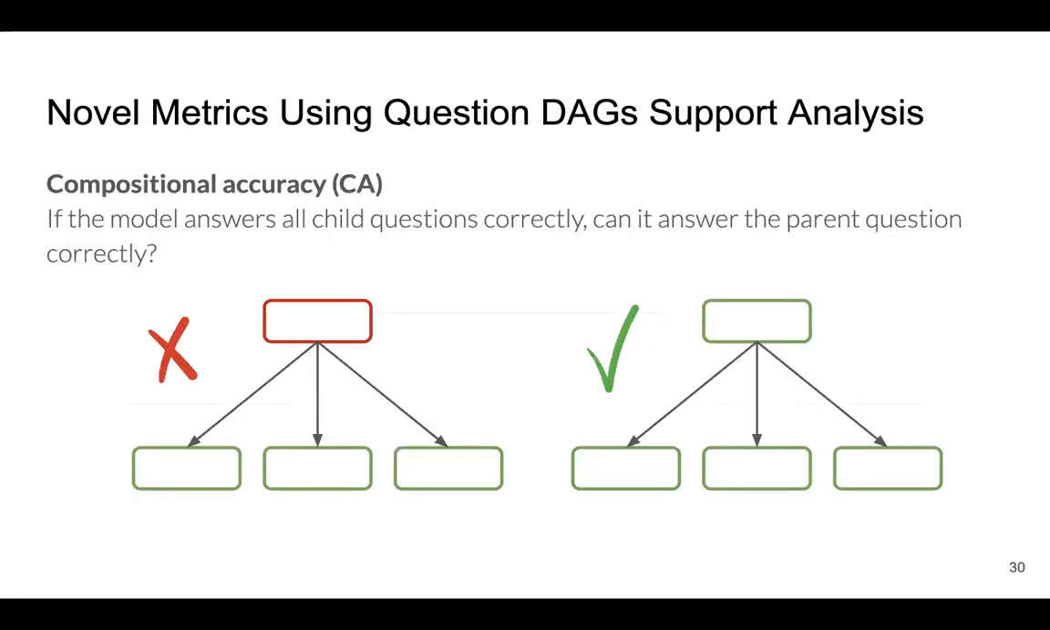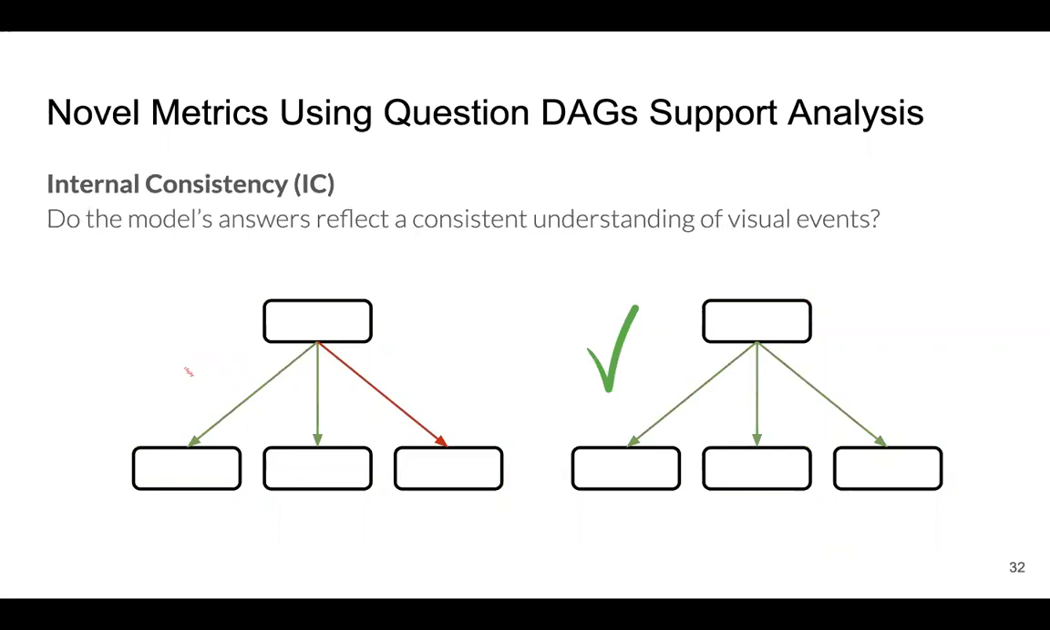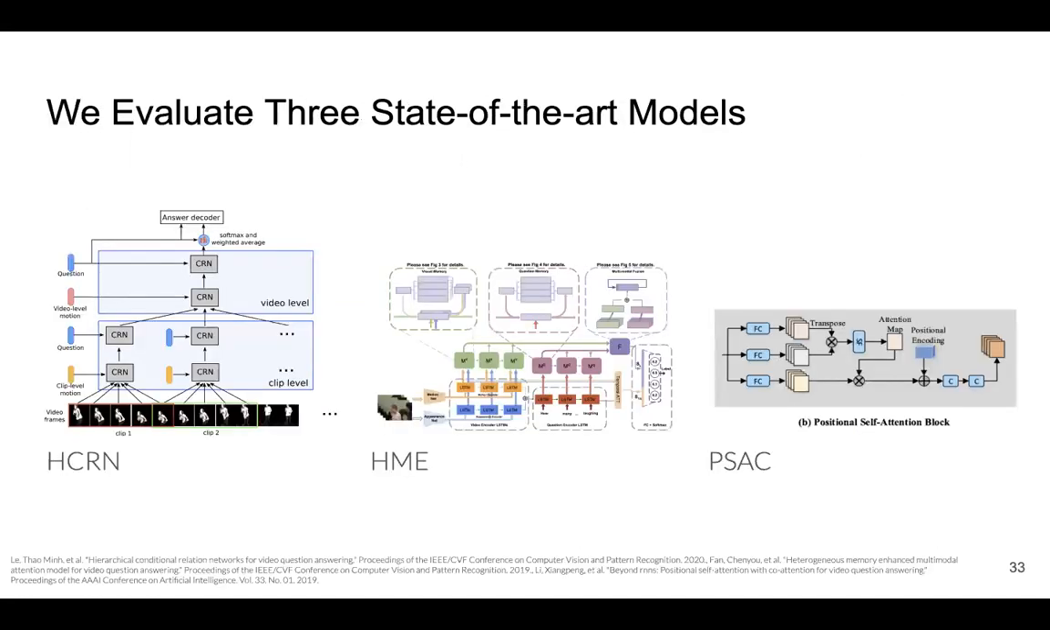Our DAGs enable 3 novel metrics. Compositional accuracy measures parent question accuracy when the model answers all child questions correctly. Right for the wrong reasons measures parent question accuracy when the model answers at least one child question incorrectly. And finally, internal consistency uses our consistency rules to determine whether models contradict themselves. With our dataset and metrics, we evaluate the compositional reasoning ability of 3 state-of-the-art models.